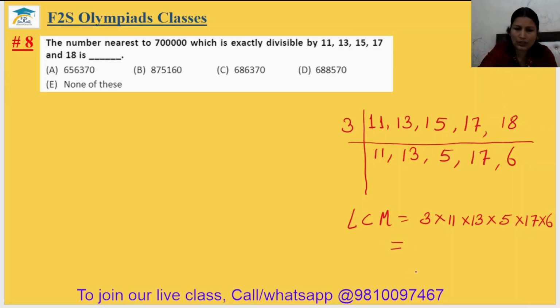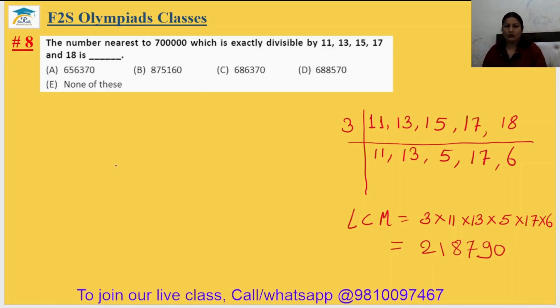If you multiply these numbers, 3 multiply 11 multiply 13 multiply 5 multiply 17 multiply 6, the answer will be 218790. You can do it in your notebook.